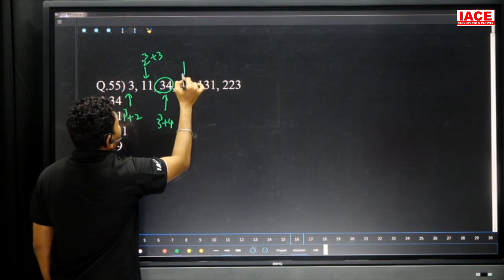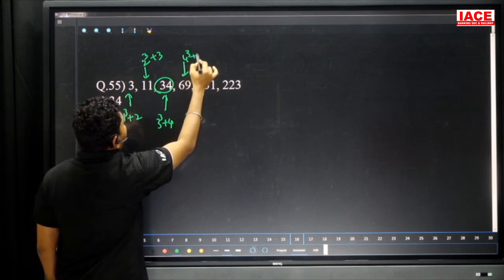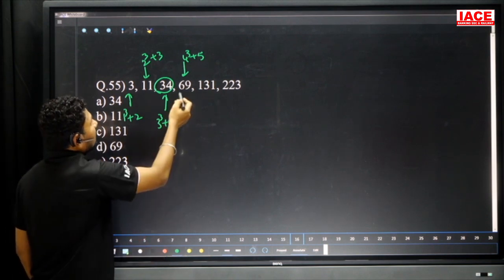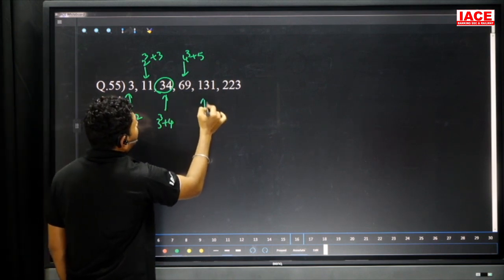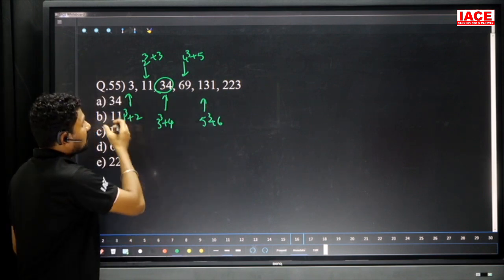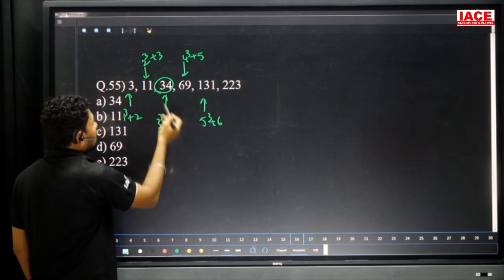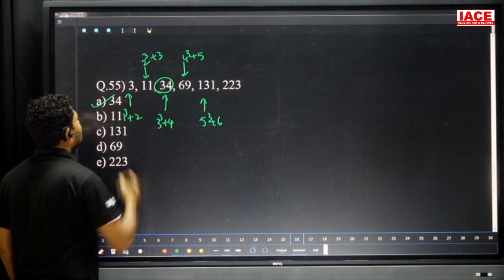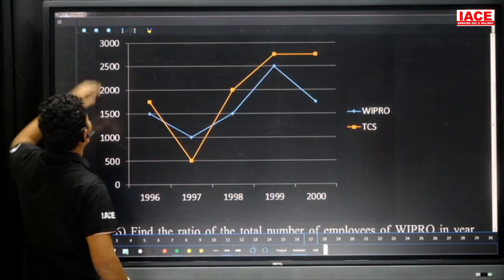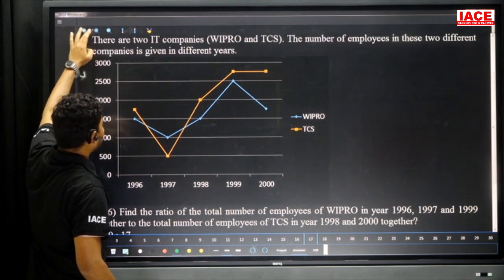Check it here. So 4 cube plus 5, 4 cube value is 64, 64 plus 5 is 69, it is giving a clear answer, then 5 cube plus 6, 125 plus 6. Whatever pattern we are following is exactly correct except 34, so our wrong answer for this series is option A, 34.